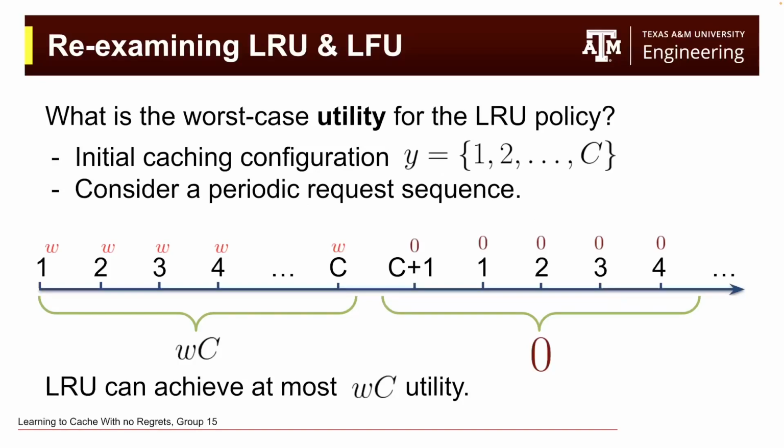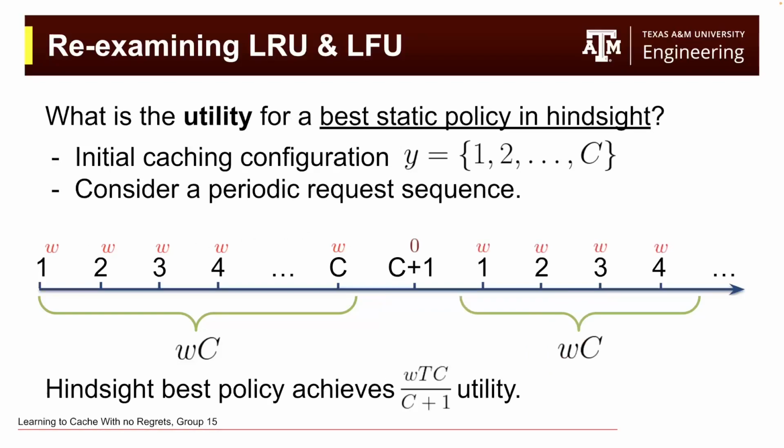Before going further, we will re-examine LRU and LFU using regret. Suppose the initial caching configuration is 1 to C, and the file request sequence goes periodically from 1 to C plus 1. If we think of the utility of a cache hit as W, the total utility is WC, because after C, every request is a miss. For the same sequence, we can think of the best static policy in hindsight, which does not cache C plus 1 in its cache configuration. Then, for every C plus 1 sequence, we get the sum of the utility WC. Thus, the total sum of the utility is WTC divided by C plus 1.